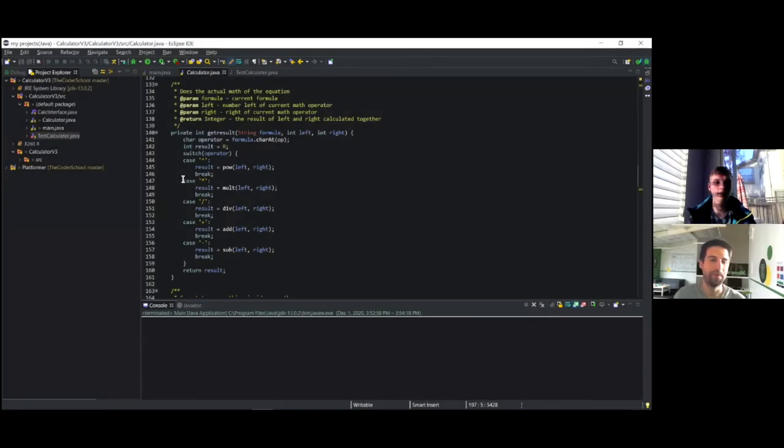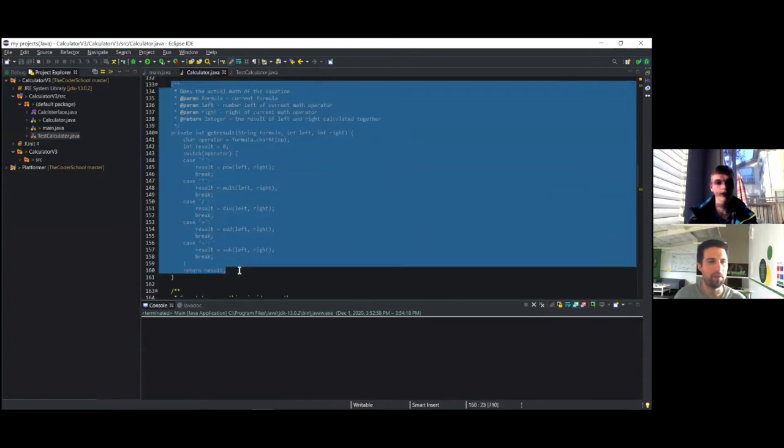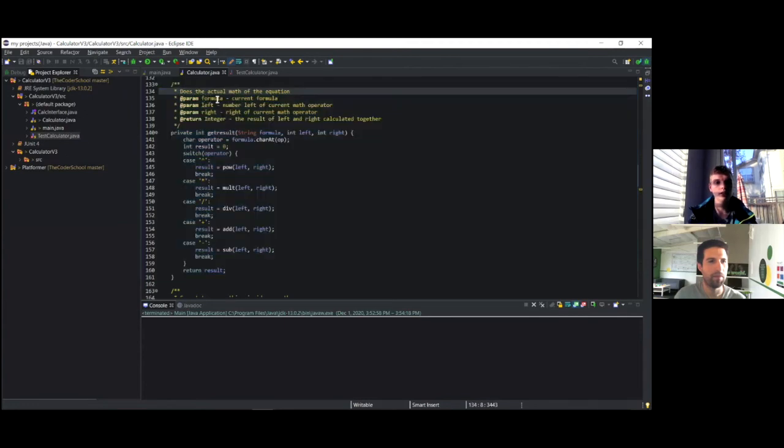The final thing I want to talk about with this calculator is its ability to understand what mathematical operators mean and what a number is. So if you take a look at these comments here and the code directly below it, it says this actually does the mathematical operations that each symbol represents. So for instance, if the calculator sees this symbol, it means to square it or do it to the power of some number. You can also do the same thing for multiplication. So if it sees this symbol, again, it multiplies it, so on and so forth.